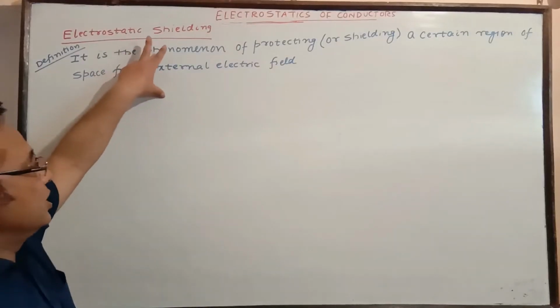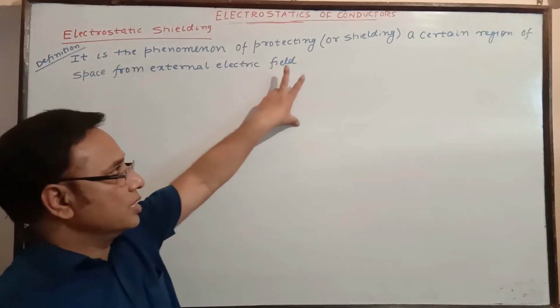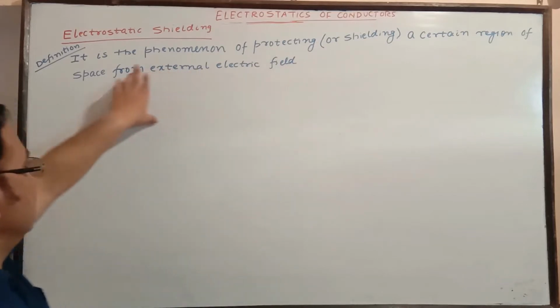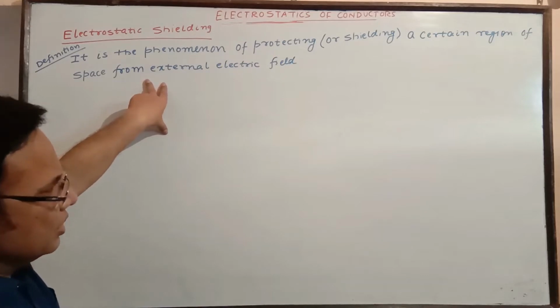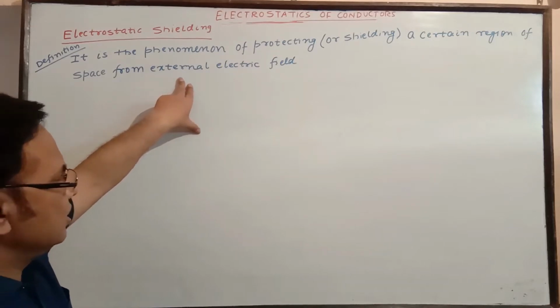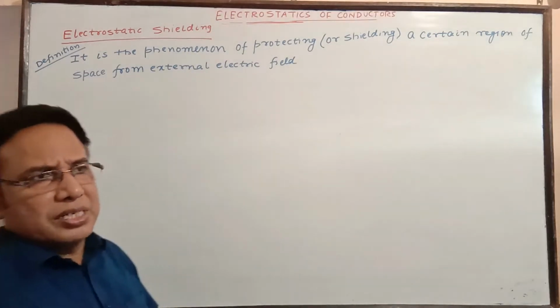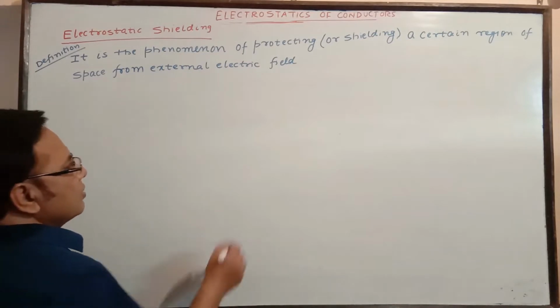Now, electrostatic shielding. The definition: it is the phenomenon of protecting or shielding a certain region of space from an external electric field. So just to protect a place or any region from an electric field, so that anything can be kept over there, out of the electric field.